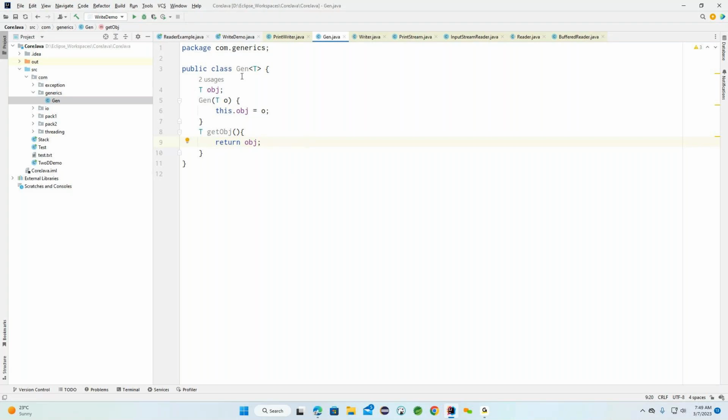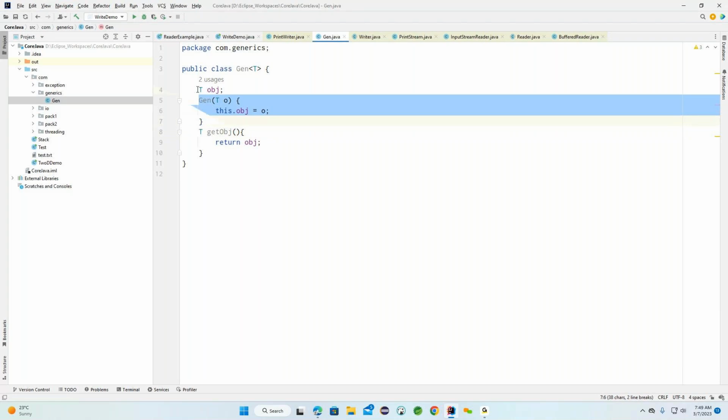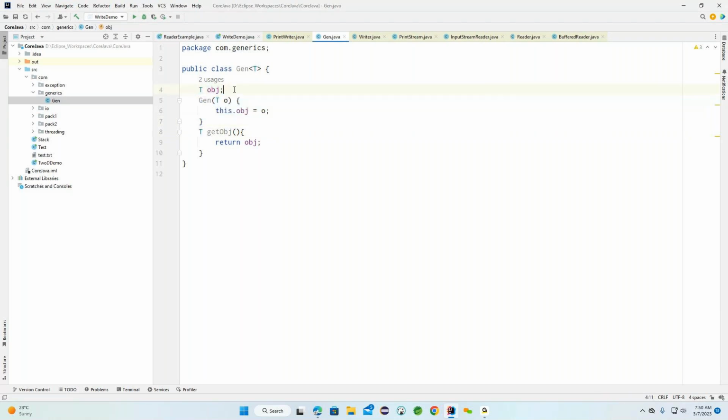This is one type of generic class we created. Here we have a constructor, and here we have a method, but the method is trying to return T. The constructor is expecting T. So this is the type of object we declare here, declaring this particular object.